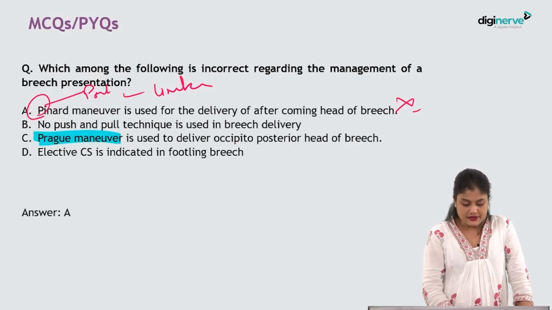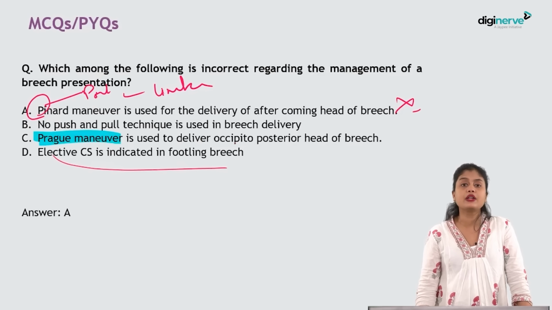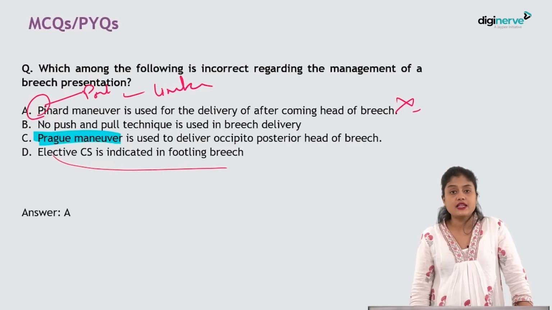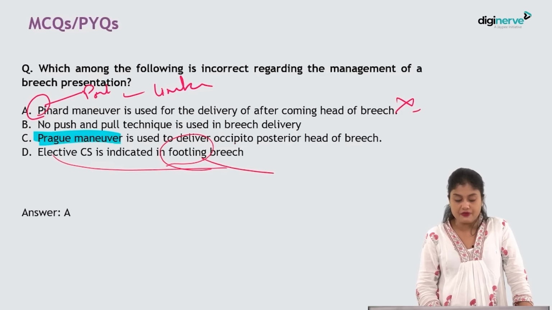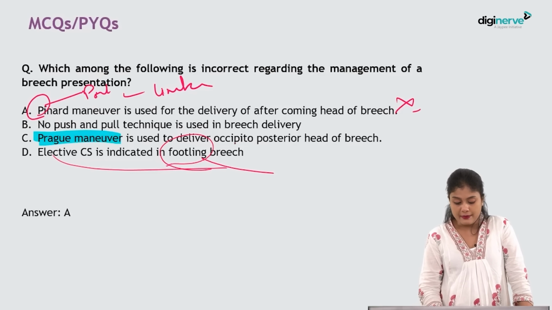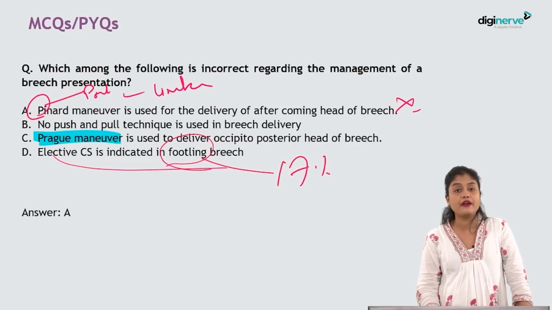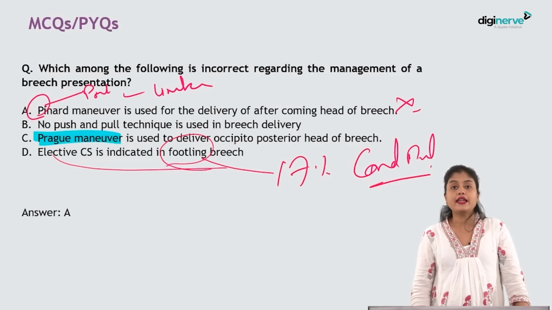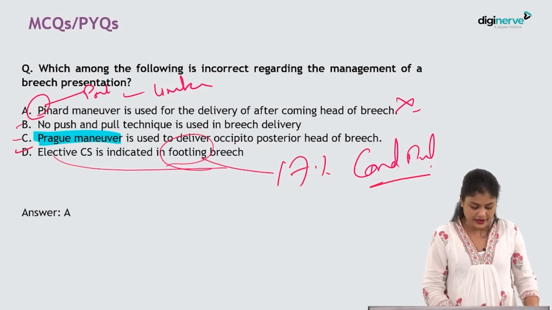Then, elective cesarean section is indicated in footling presentation. Is it? Yes, definitely. Why in footling presentation do we do elective cesarean? Because there is a 17% chance of cord prolapse, isn't it? So that is why you want to do an elective cesarean. So the remaining 3 are correct.